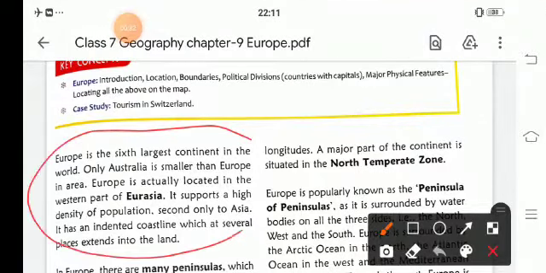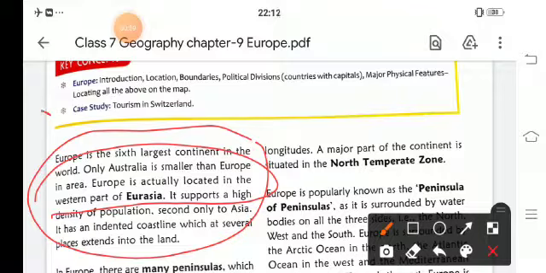Europe is the sixth largest continent in the world. Only Australia is smaller than Europe in area. Europe is actually located in the western part of Eurasia. Now what is Eurasia? Eurasia is one of the largest landmasses, which includes the countries of Europe and Asia. It supports a high density of population, second only to Asia.